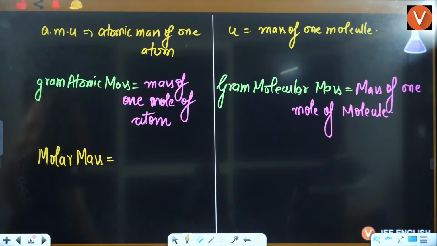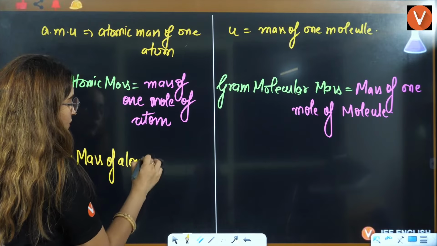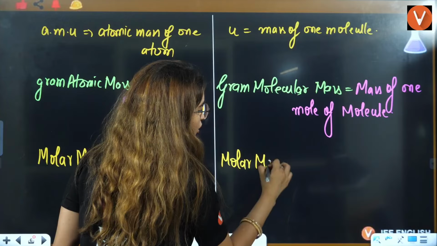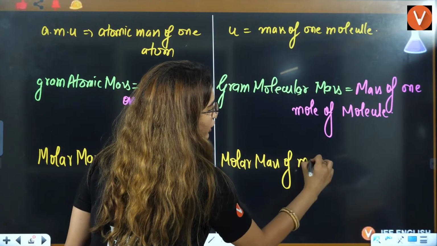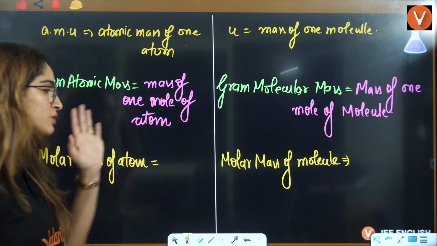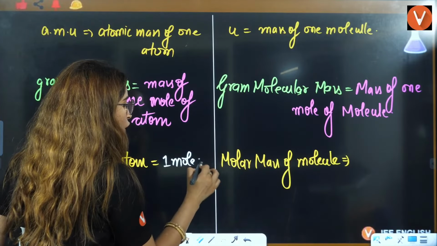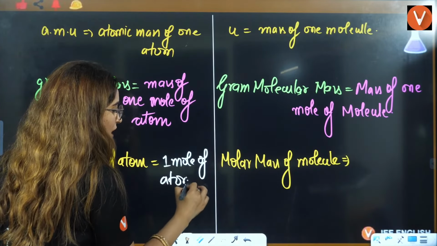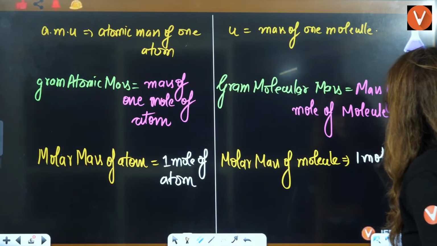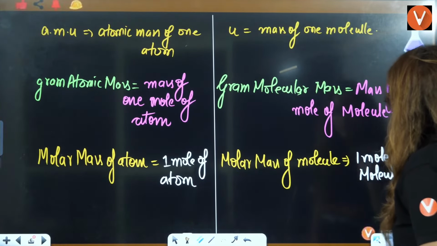So if you talk about molar mass of atom and molar mass of molecule, what is that? Molar means 1 mole. So that means we are calculating for 1 mole of atom. What is the mass of 1 mole of atom? And here we are calculating 1 mole of molecule.